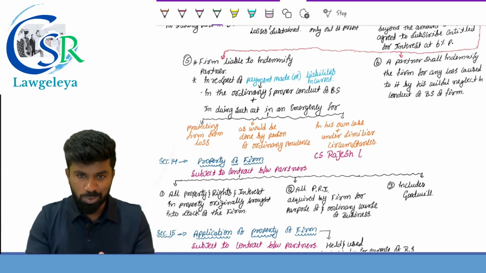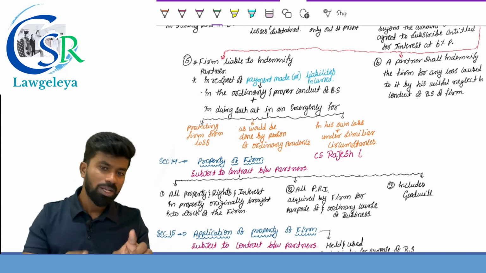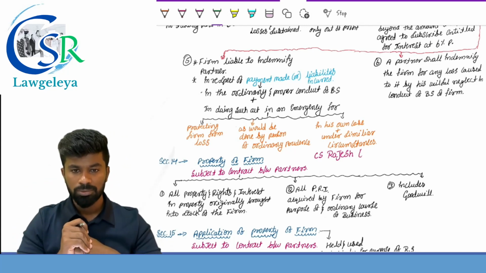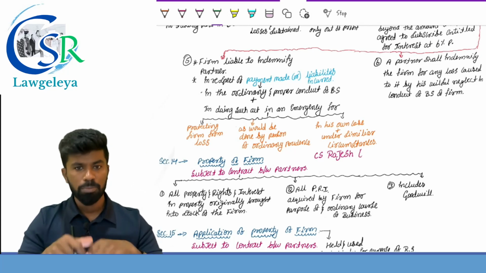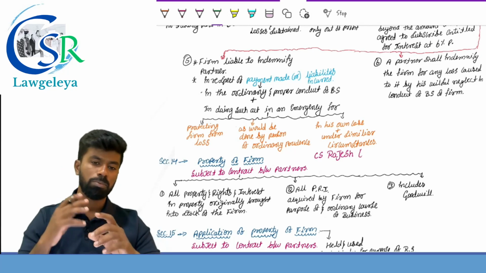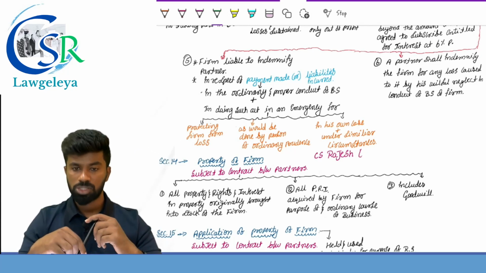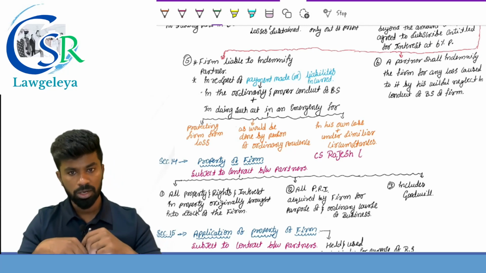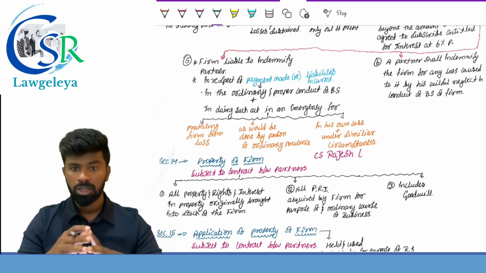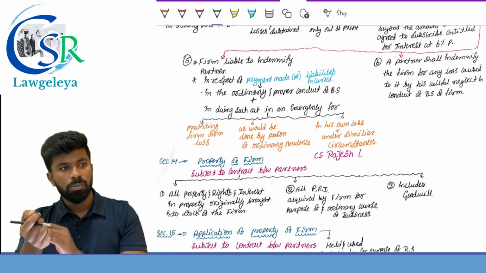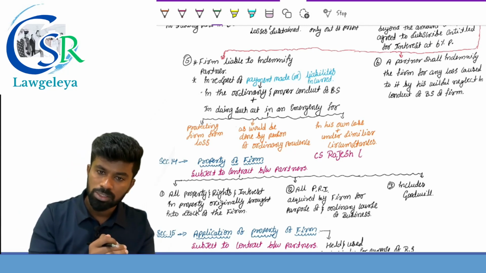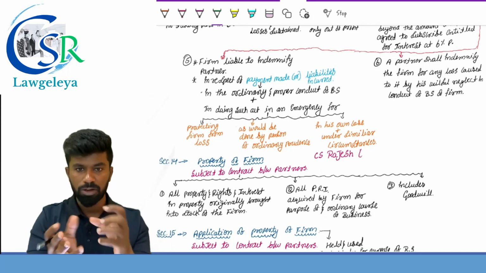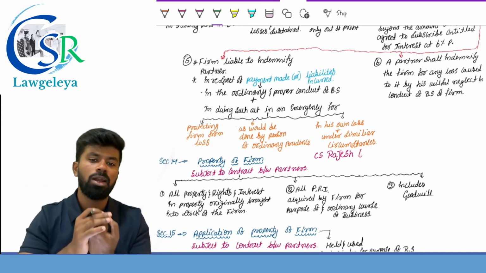See, if you remember this provision, this will help you even in case of agency contract as well, where it clearly provides agency by necessity, same provisions. So if a partner makes any payment or incurs any liabilities in the ordinary and proper conduct of business, or in doing such act during emergency for the purpose of protecting the firm from loss, as a man of ordinary prudence would do in his own case under similar circumstances, the firm has to indemnify for the payment made or liabilities incurred.